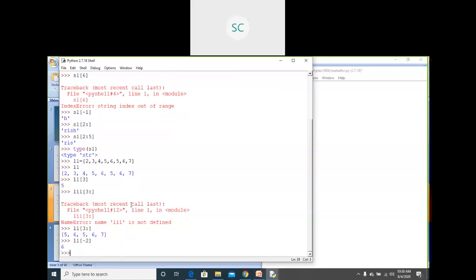If you observe this list here, you can take duplicate values also. Here you can observe 5 is there and 5 is there, 6 is there and 6 is there, which means it allows duplicate values. And also it is immutable in nature, or not immutable, it is mutable. Mutable means, just a second.